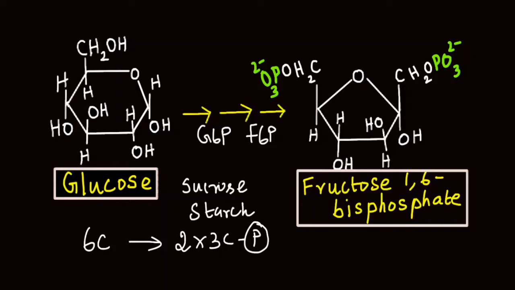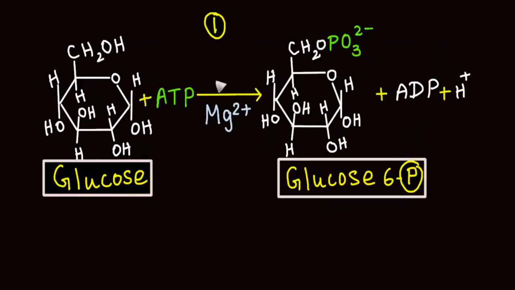Whatever it is, before entering into glycolysis, it should be converted into either glucose or fructose. If it is glucose, it directly enters into glycolysis from the first step. If it is fructose, it gets converted into fructose 6-phosphate and then enters into glycolysis.